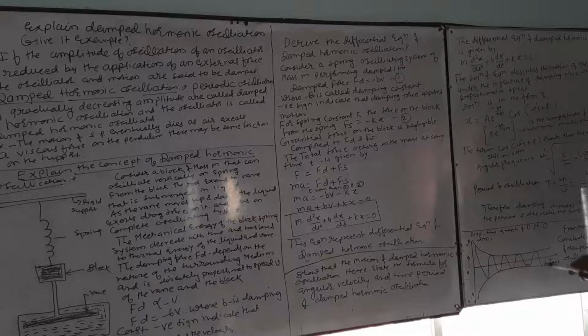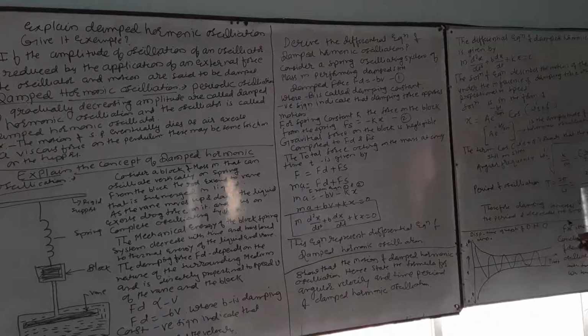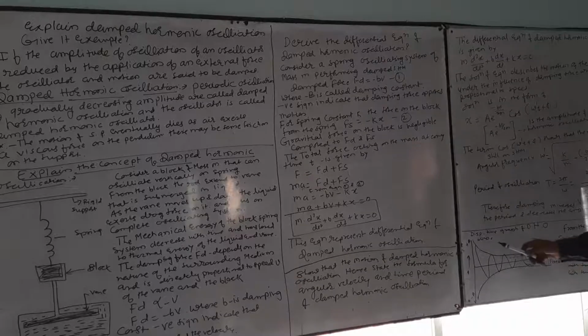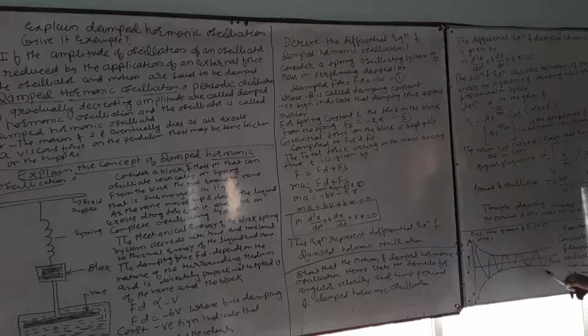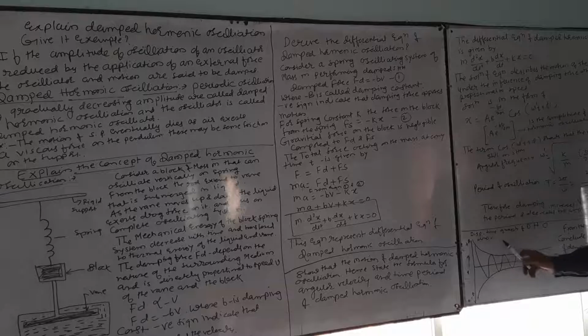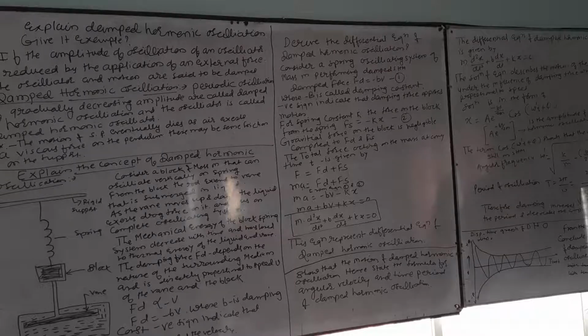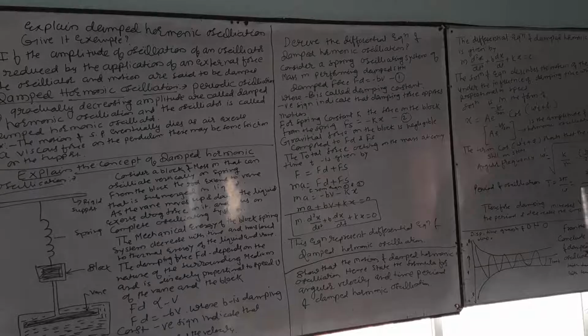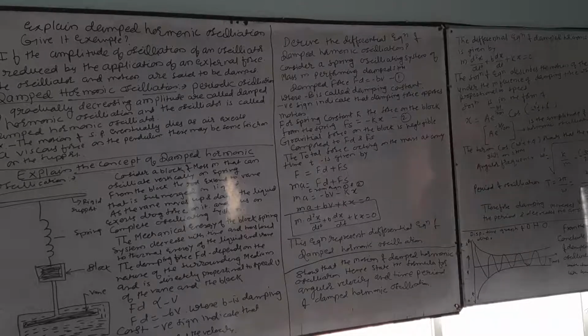And finally, the displacement time graph of damped harmonic oscillation. You have to draw a simple graph with displacement positive and negative on the axis against time on the x-axis, and from the graph it is concluded that the amplitude of damped harmonic oscillation decreases exponentially with time.